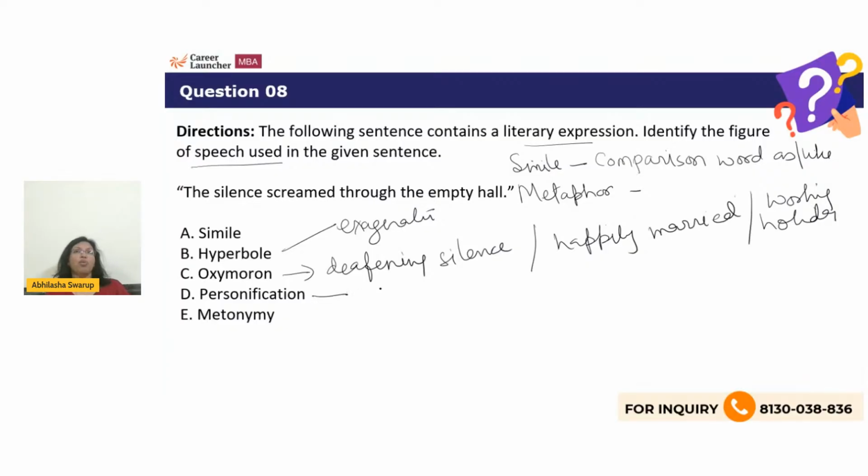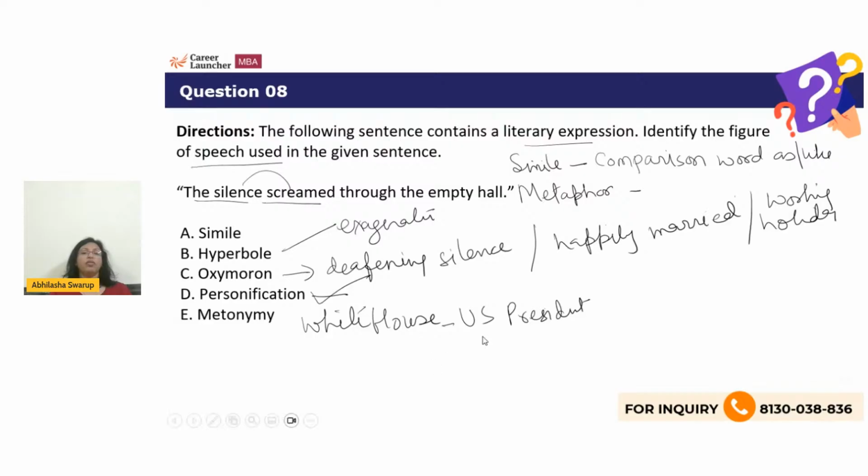Personification is when you take something that is non-living or dead and refer to it as living. So when the silence screamed, you have personified it. So therefore, that is the correct answer. Metonymy is when you use something to represent another thing. For example, you use White House to represent the US government or US president. So that's how metonymy works.